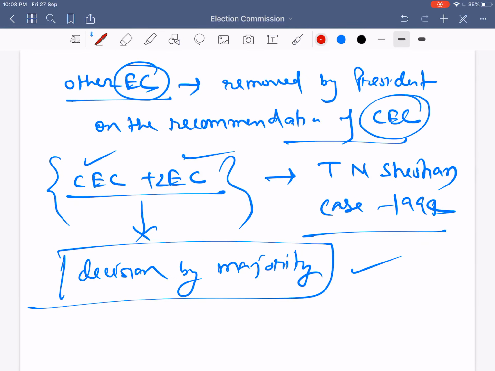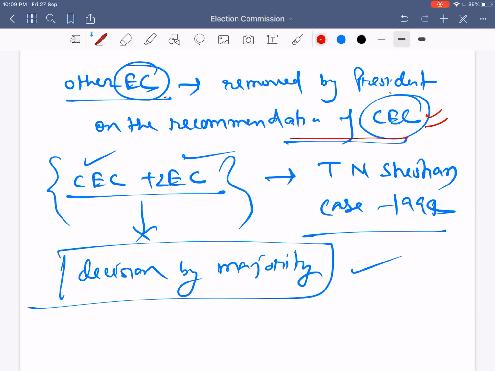Next thing is how the other election commissioners will be removed. The other election commissioners will be removed by the president on the recommendation of the chief election commissioner only. For removing an election commissioner, we do not require the same process as the one given for the removal of a judge of the Supreme Court. Here, on the recommendation of the chief election commissioner only, the president can remove; the president cannot remove on his own.